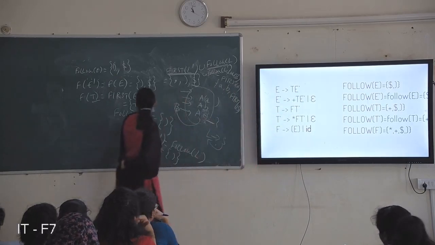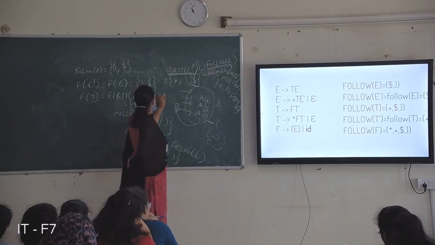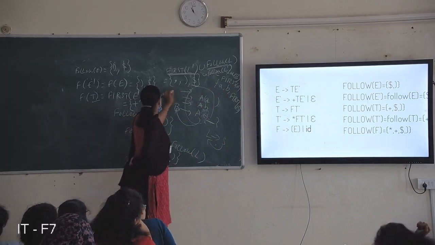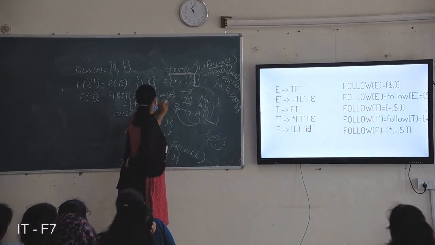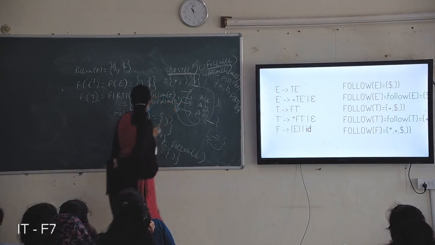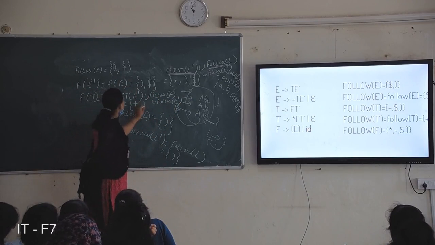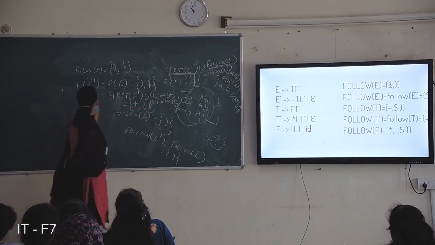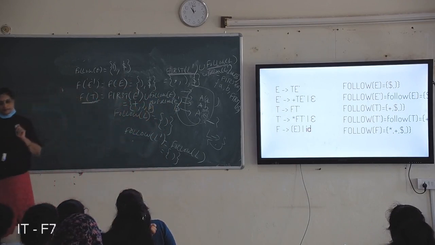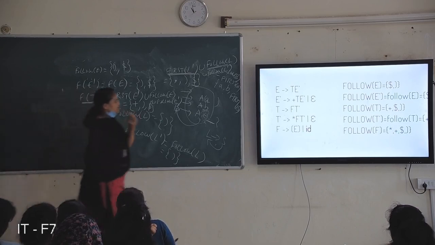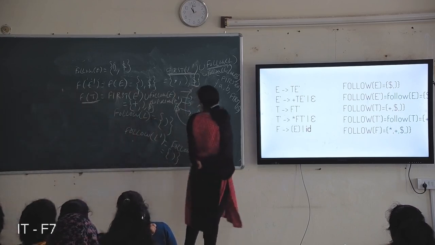So it is the union of follow of E and E dash. Then plus, close brace and dollar are also included in follow of T.